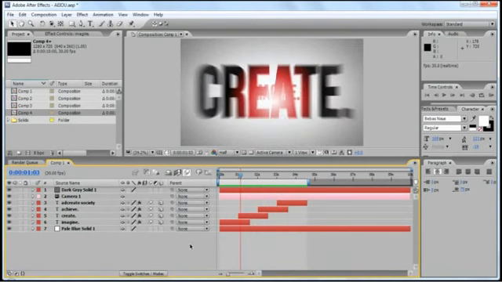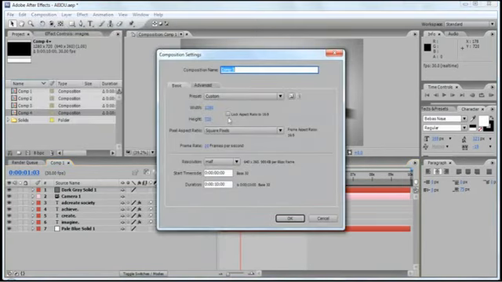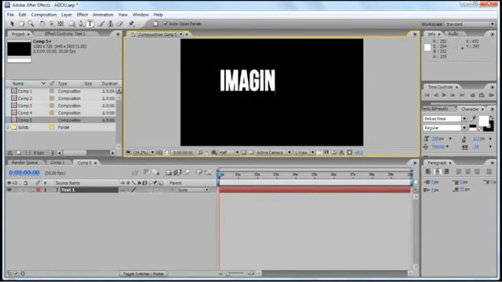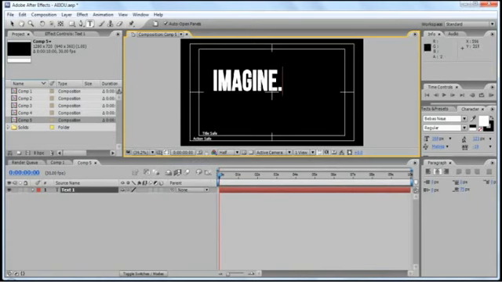To start off, let's make a new composition. So press composition and new composition, or you can also press Ctrl N from your keyboard. Dimensions will be 1280 by 720 square pixels and the duration will be 10 seconds. Hit OK. First thing, let's use the text tool and let's type imagine. Then I'm going to toggle off the title action safe and place the text at the center.